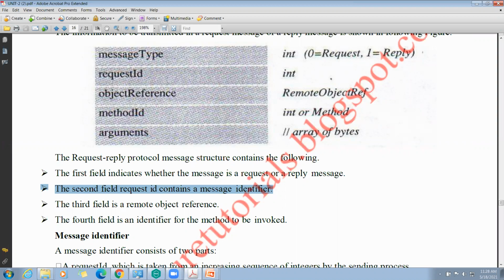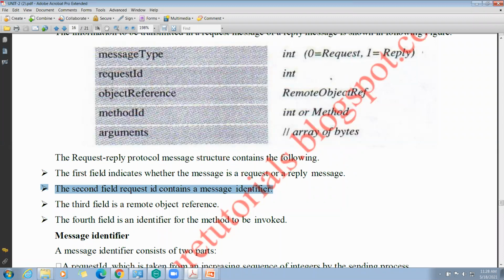If the process is running on another system, the other process needs to access the object in that system. In that case, we use the remote object reference.